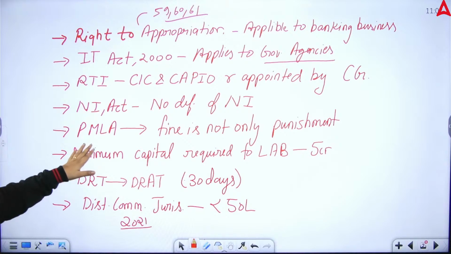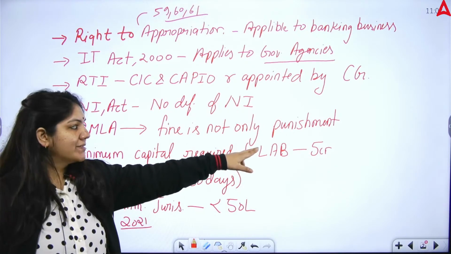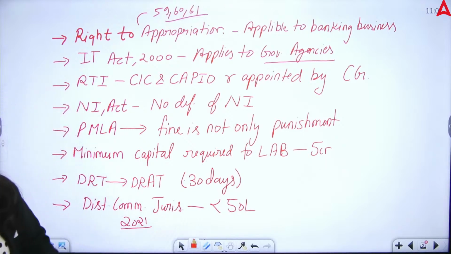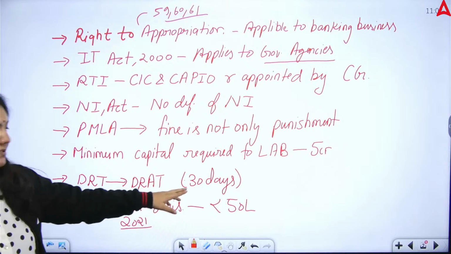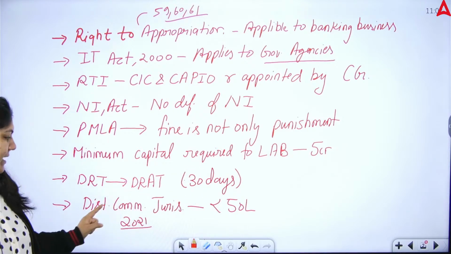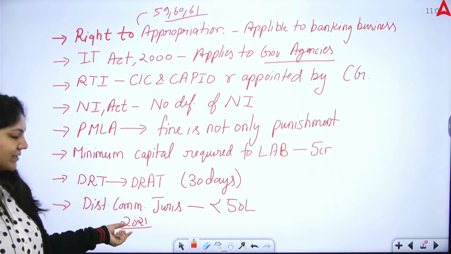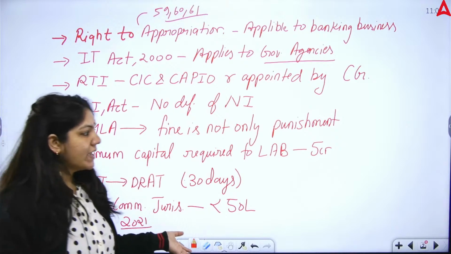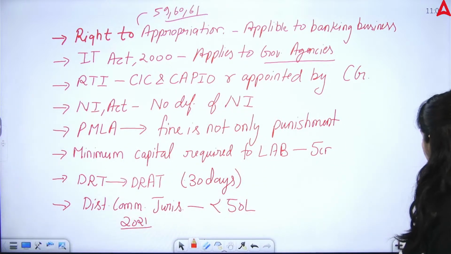The next question: what is the minimum capital required for a local area bank? This is 5 crore. Local area bank, 5 crore. DRT to DRAT appeal is 30 days. Okay, it is the appeal period. District Commission jurisdiction is up to 50 lakh. This is as per 2021. Okay, up to 50 lakh is the exact jurisdiction. Okay, next one.